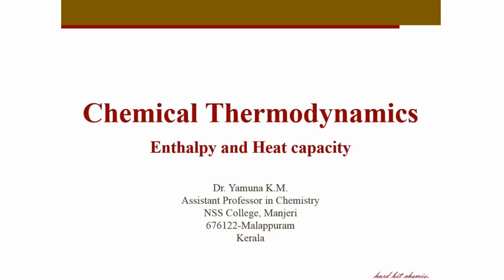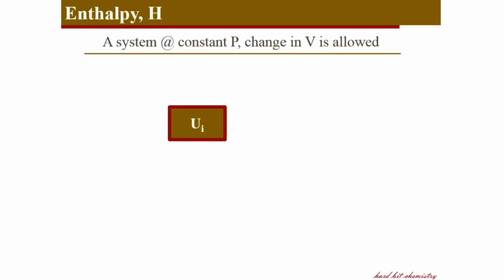In this, we will discuss enthalpy and heat capacity at constant pressure. To begin with enthalpy, let's consider a system with its initial internal energy Ui, and the system is maintained at constant pressure. That means a change in volume is allowed.